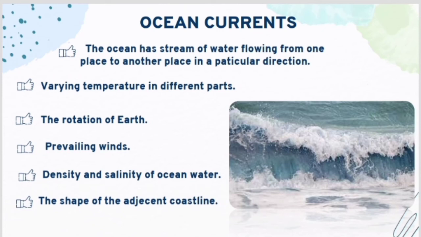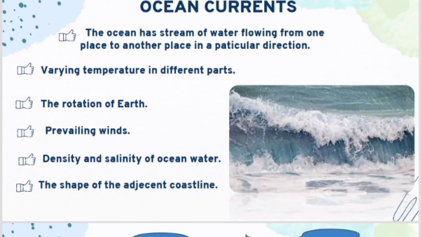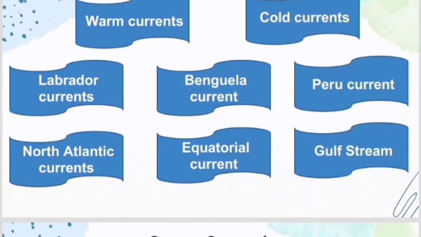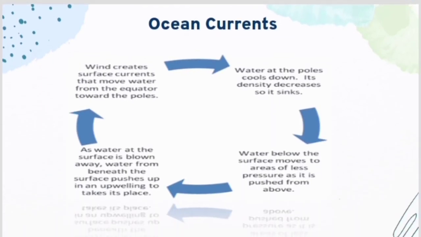According to the coastline, the shore of the sea, it has different types of currents such as cold currents, warm currents, gulf currents and equatorial currents. Based on the oceans, for example in the Pacific Ocean, it will be in some direction, and in the Indian Ocean, it will be in some other direction.